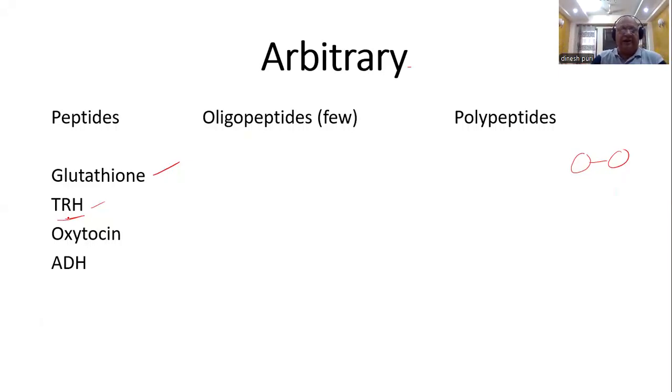Then there are nonapeptides, oxytocin, ADH, etc. So a few amino acids linked together, we call them an oligopeptide. Many amino acids linked together is called a polypeptide. So few is oligopeptide, many or several is polypeptide.